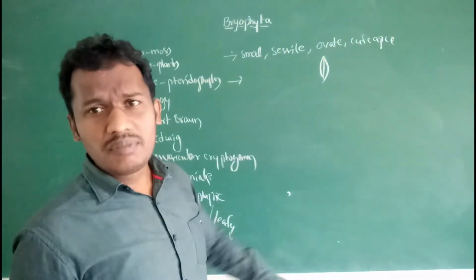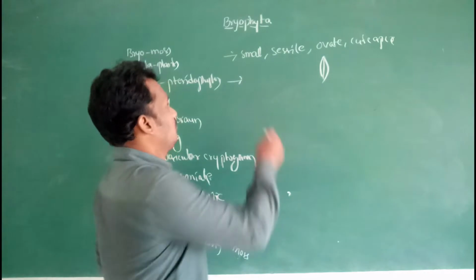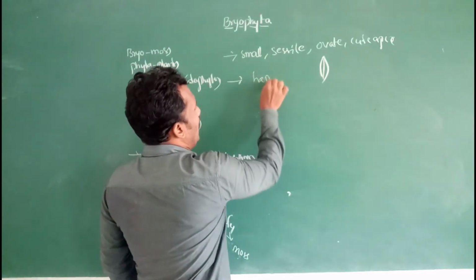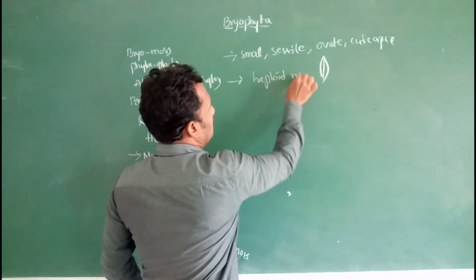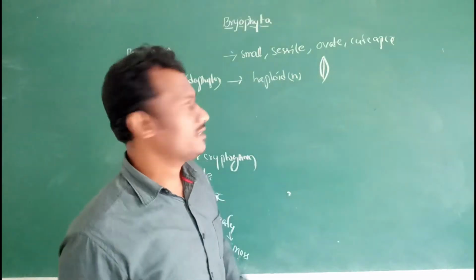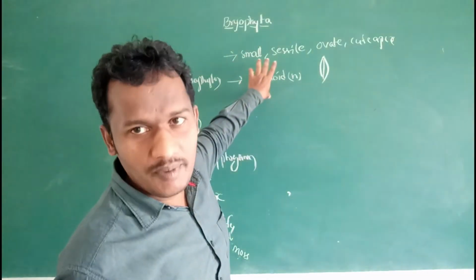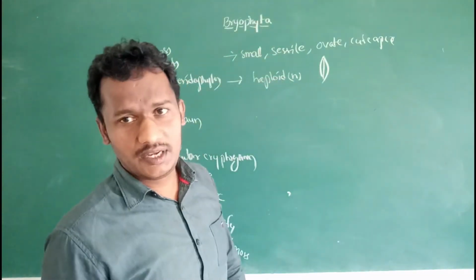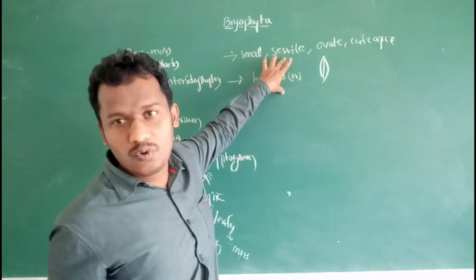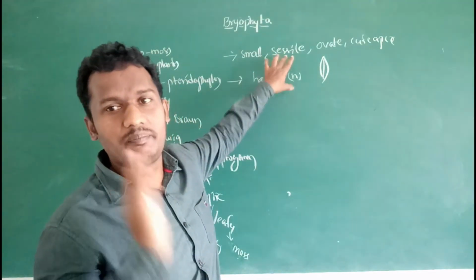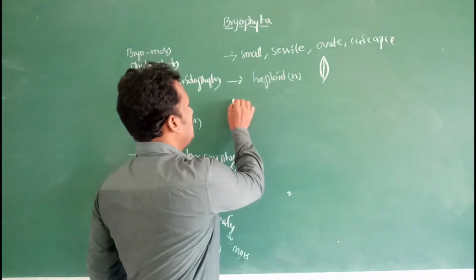In bryophytic plants, the plant body is in a haploid condition. That means the n stage is present. It is the dominant stage in bryophytic plants. It is photosynthetic in nature, that means it prepares its own food materials.